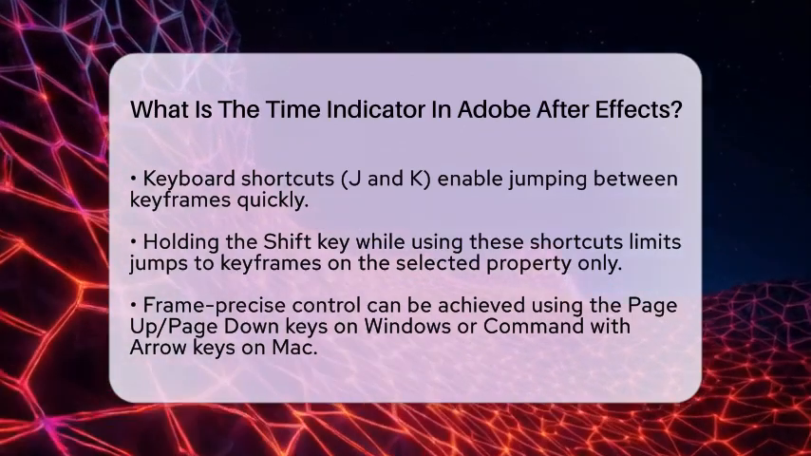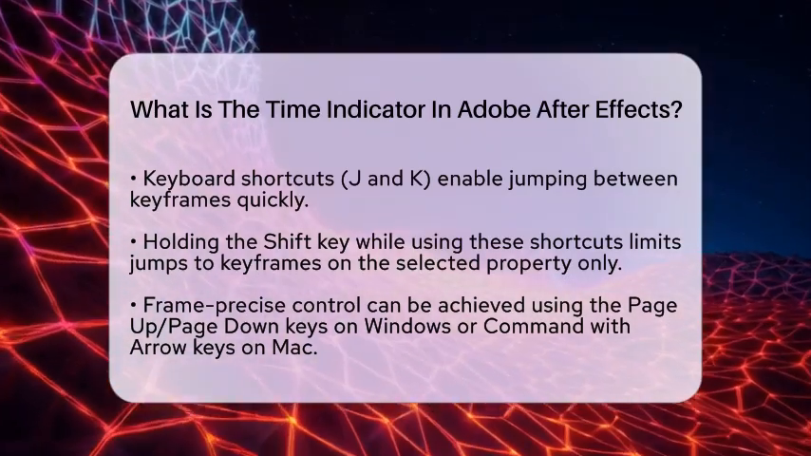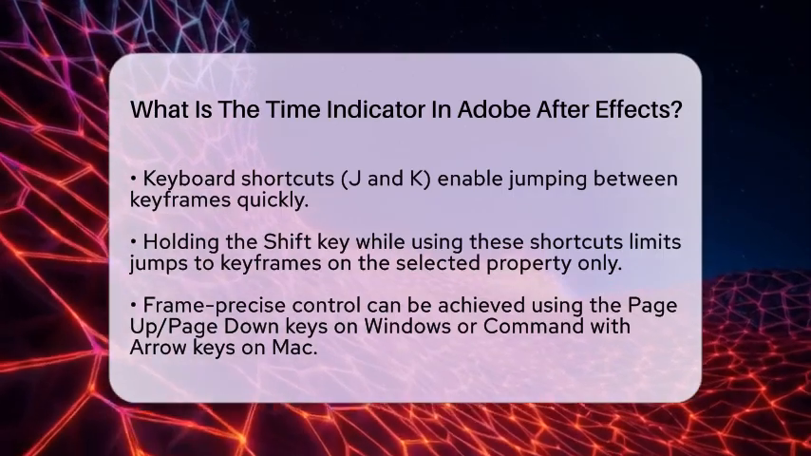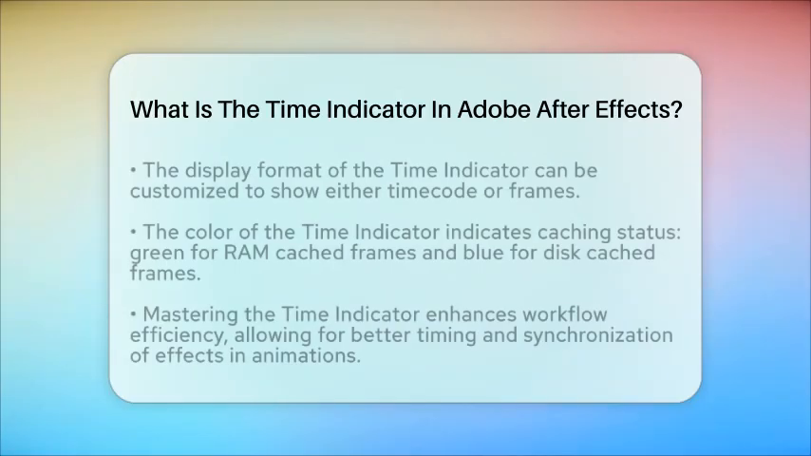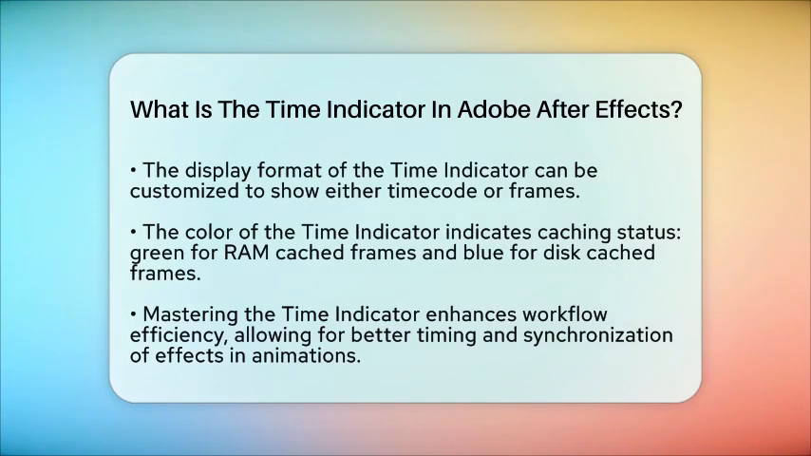You can choose between timecode, which shows hours, minutes, seconds, and frames, or simply frames, based on your preference and project needs. Additionally, the color of the time indicator can indicate the caching status. A green time indicator means that frames are cached in random access memory for smooth playback, while a blue one indicates that the frames are cached on disk.